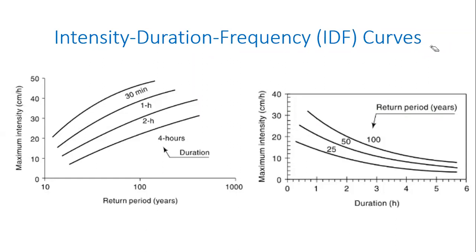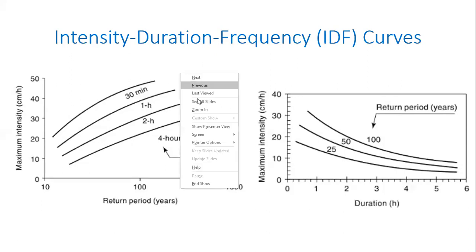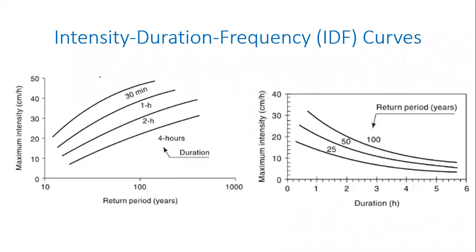I'll give you a hint. Let me draw a straight line over here. Just assume that straight line is at 100 years. Which means wherever it is intersecting, that event is possible every 100 years.